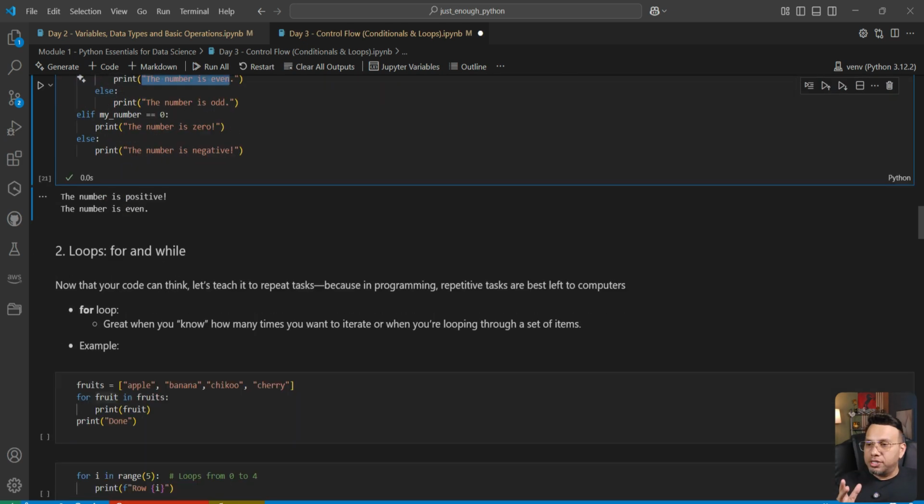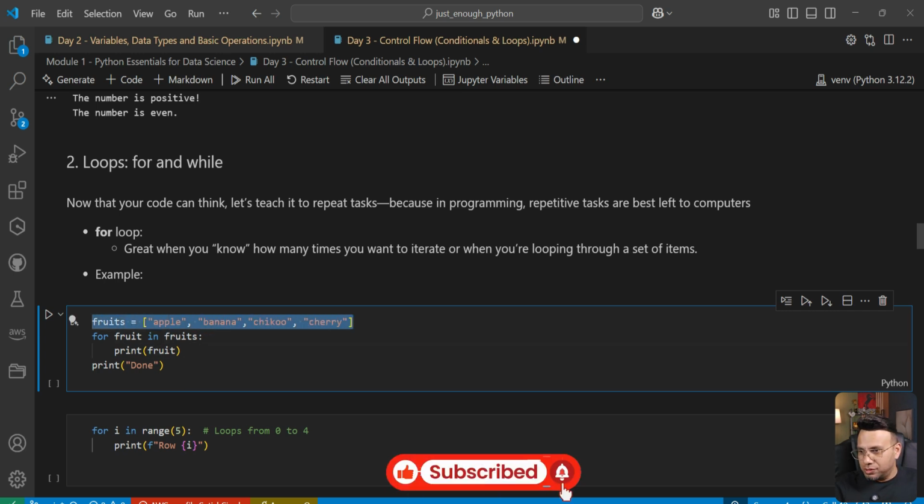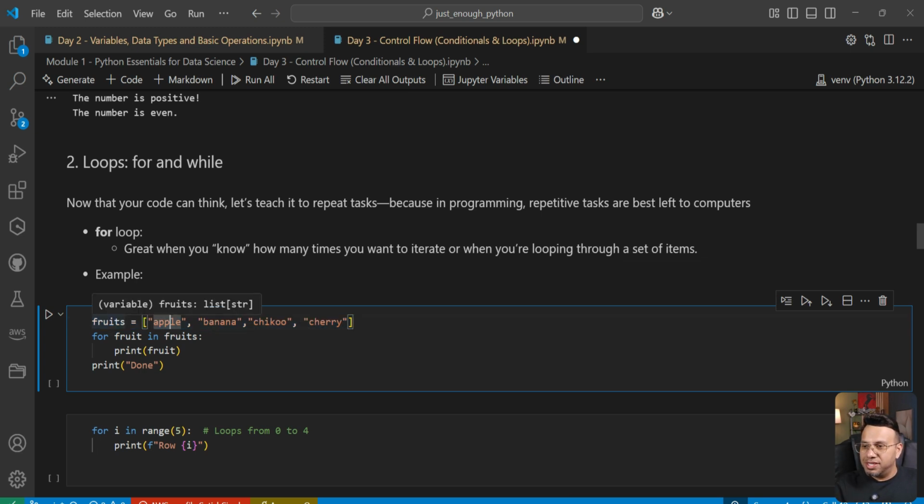So we have two types of loops, for loops and while loops. We can use for loops when you know how many times you want to iterate or when you are looping through a set of items. Now let's look at a very simple example of a for loop. Right here we have a list of fruits and it's called fruits. So we have apple, banana, chiku and cherry within this list, and then we are iterating through the items within this list using a for loop. So we have for fruit in fruits, print fruit.